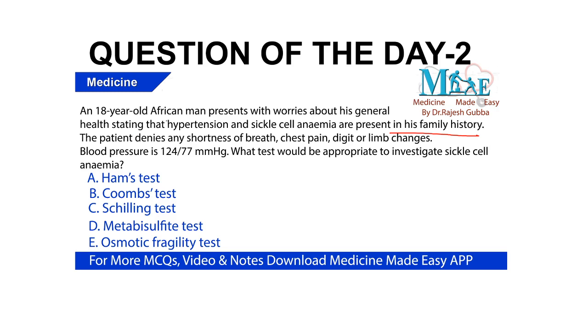Now, see, if this particular patient has sickle cell anemia, it would be very easy to just examine the peripheral smear and then confirm the diagnosis as sickle cell anemia. But the individual is asymptomatic. So that is the reason why that particular sickling might not have developed. Now, what you have to do is induce the sickling, right? You have to induce the sickling.